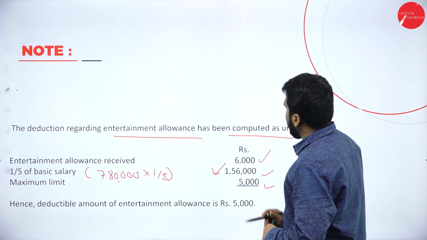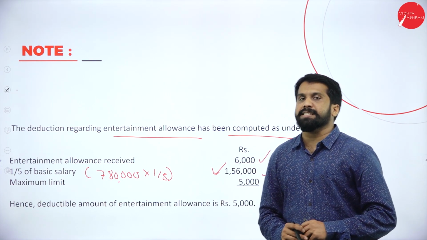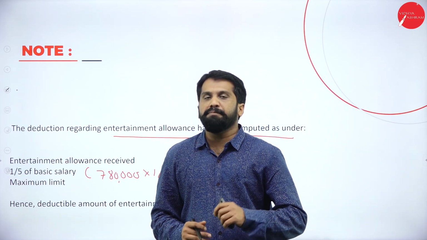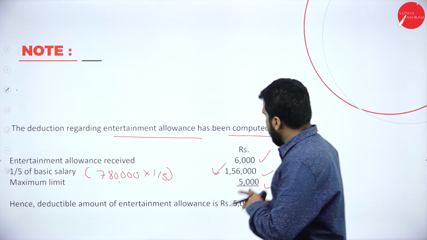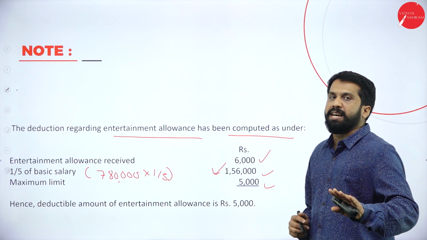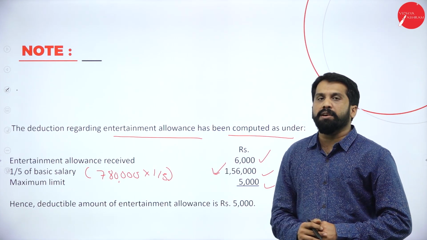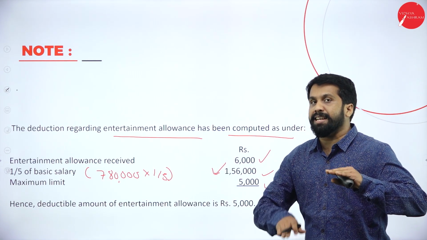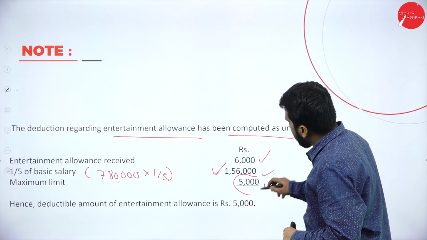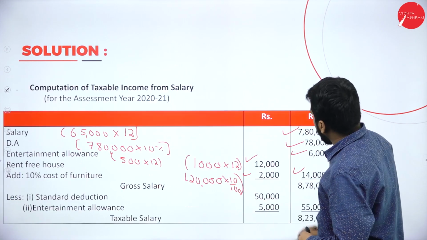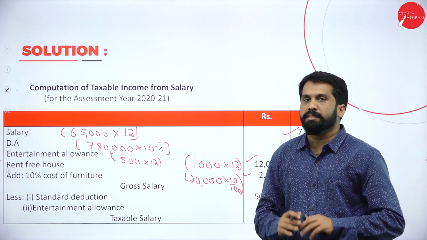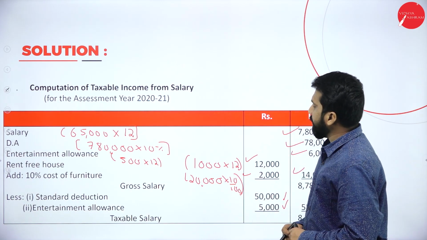Out of these three, whichever is less, that is exempted. Why? Because he is a government employee. If he is a government employee, he will get this kind of exemption: 5,000, 1/5 of salary, or actual allowance received, whichever is less has to be calculated as exempted. Out of the three, 5,000 is exempted. So 5,000 we have deducted. Any doubt up to this? No doubt. If you want, you can take a screenshot.